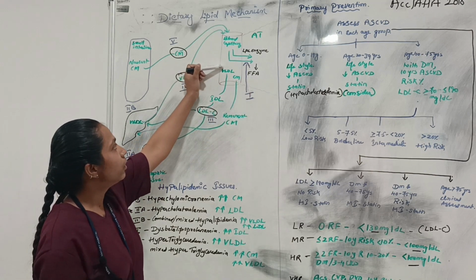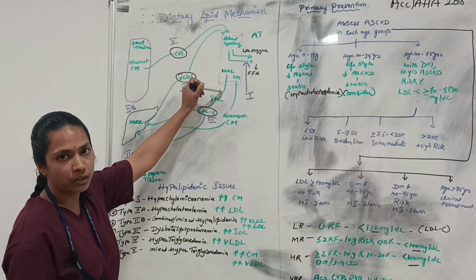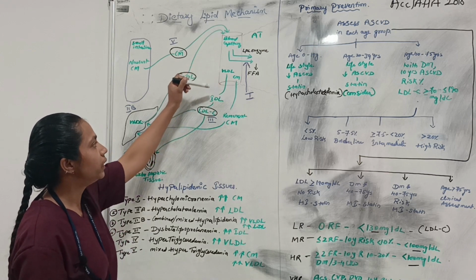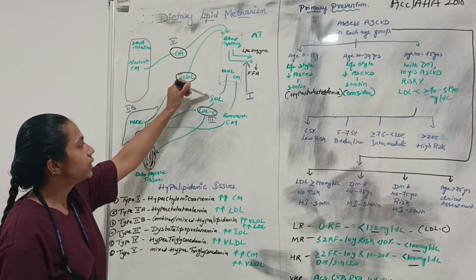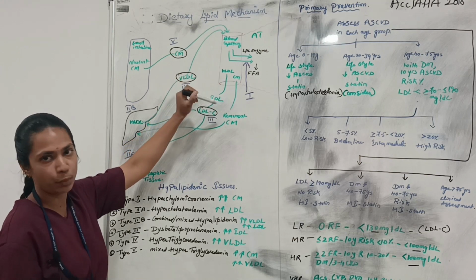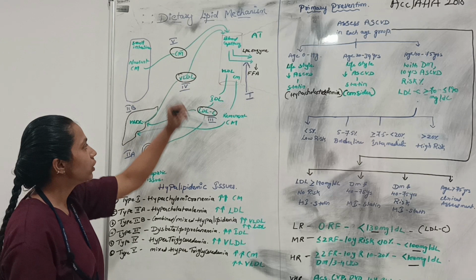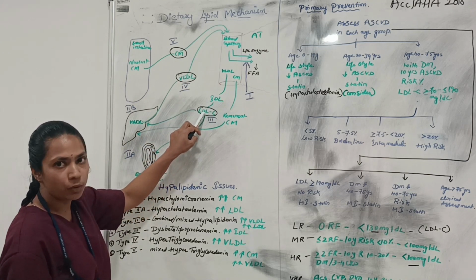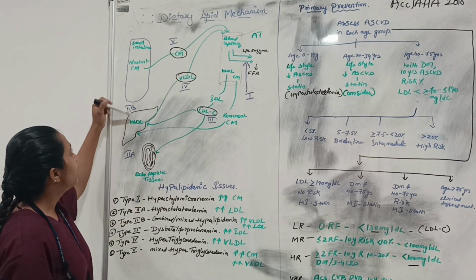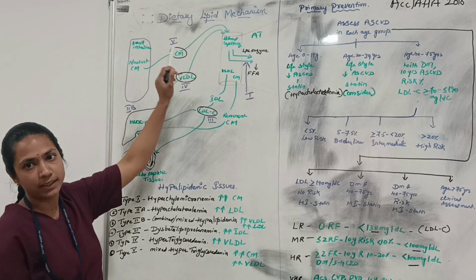The remaining VLDL and chylomicron present in the blood capillaries will form IDL, which is intermediate density lipoprotein. This IDL will be converted to low density lipoprotein. Low density lipoprotein is rich in cholesterol, and VLDL and chylomicrons are rich in triglycerides.